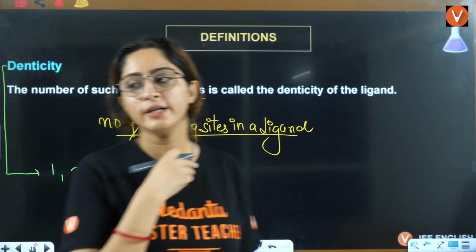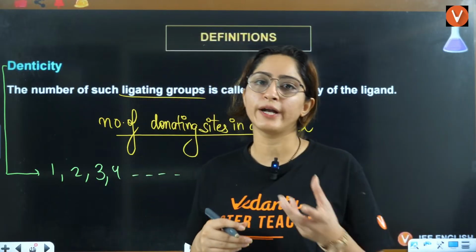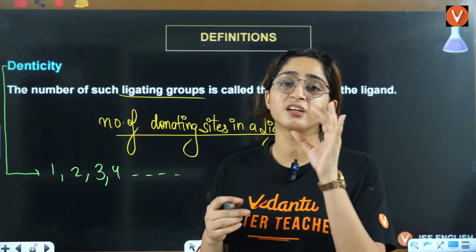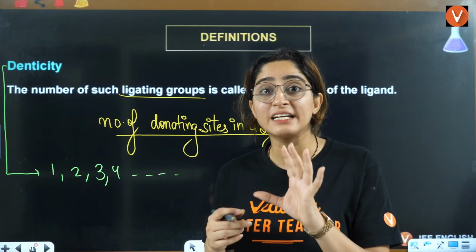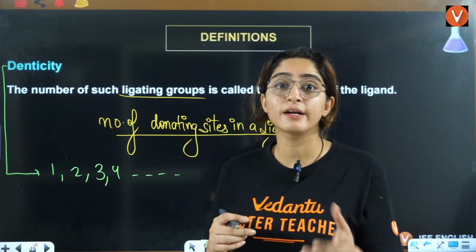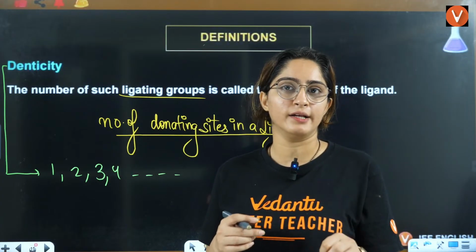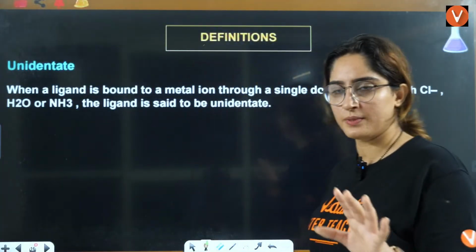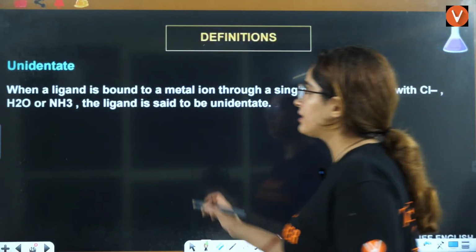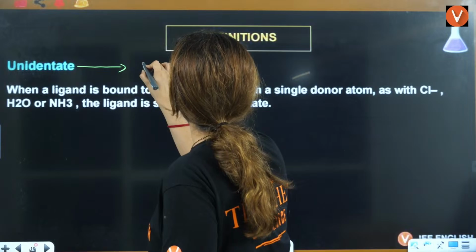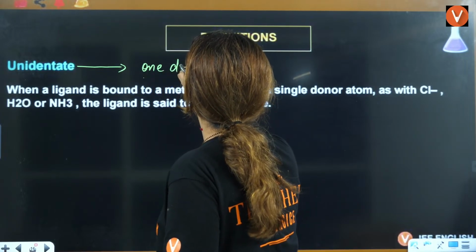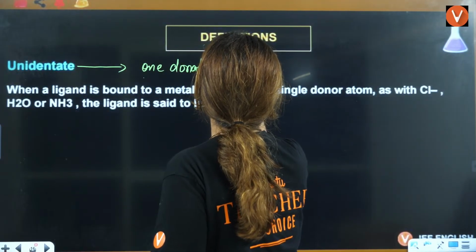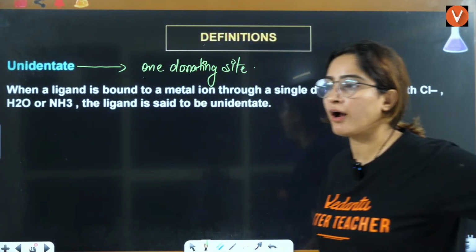So based on it, it is monodentate, that means denticity is 1. Bidentate, tridentate, tetradentate, pentadentate, hexadentate, heptadentate. So many examples are possible. Unidentate means it will have only one donating site.